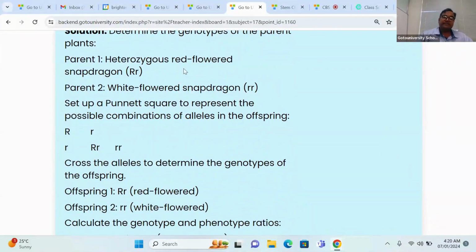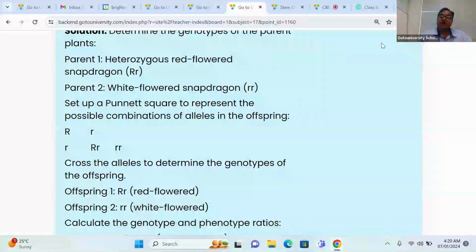You can see the parents: a heterozygous red flower and a white flower Snapdragon, right? We discussed this in many messages. Here, red should dominate white, and we are supposed to get red, but we are not getting red. We got purple. What does that mean?